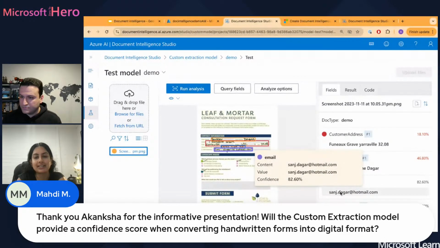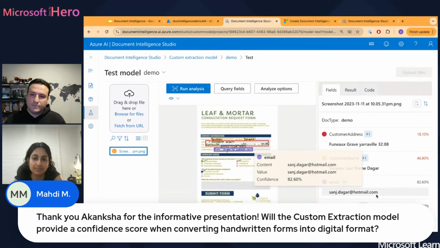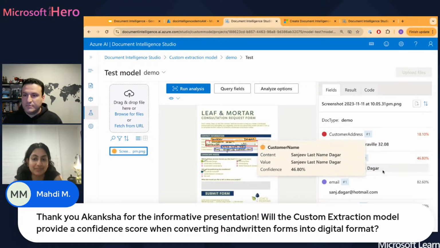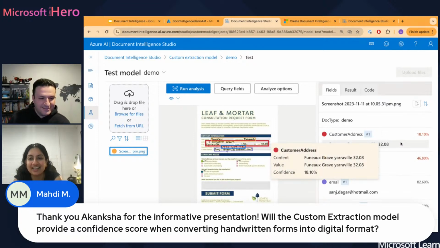Usually when it's things like emails that it's used to understanding, it'll be a higher percentage. So phone numbers, emails, they'll be pretty high. But things like customer name, for example, the last name, I think even it understands that it's probably not right. And then the address is much lower confidence because there's a lot more difference.